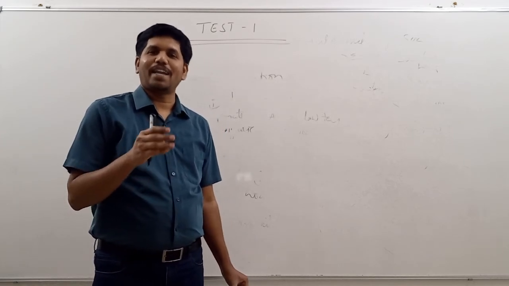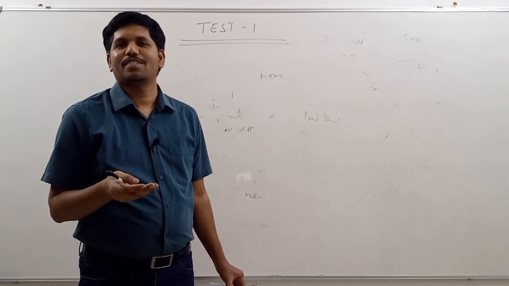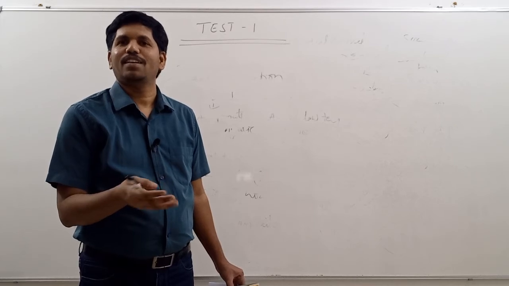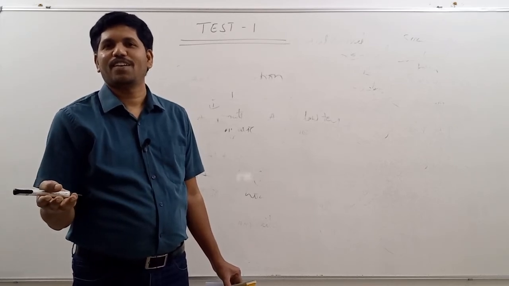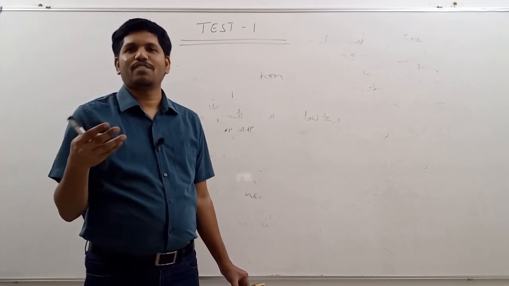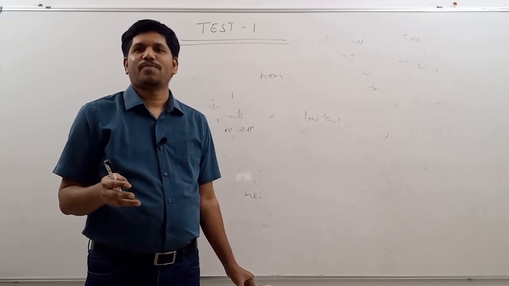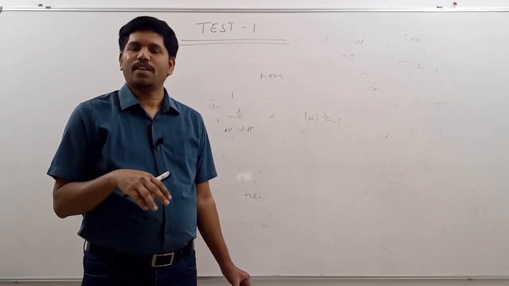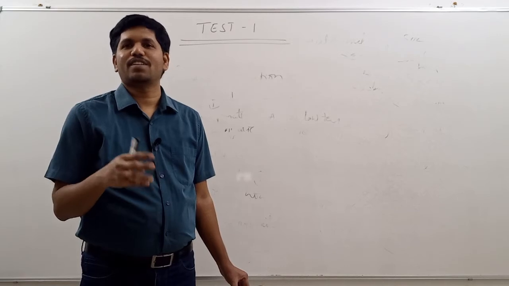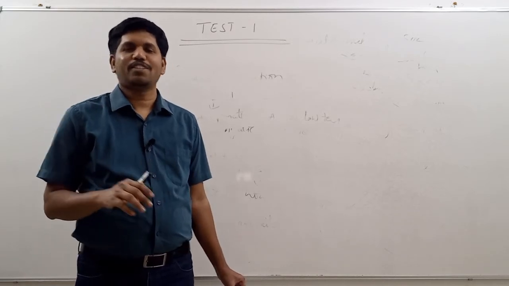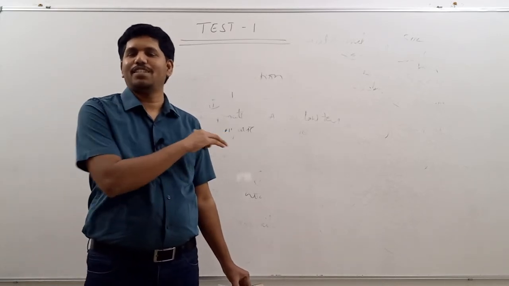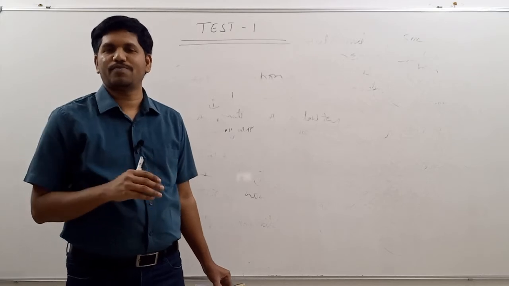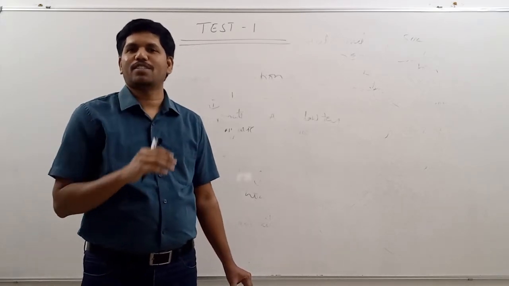Why did the question of banning cross-cousin marriages come into existence? Because of cross-cousin marriages, there are certain genetic defects. Nowadays, because of very good awareness, many people have developed the understanding that cross-cousin marriages lead to genetic defects. Why? You have to explain the genetic basis. You have to write what is meant by cross-cousin marriages.